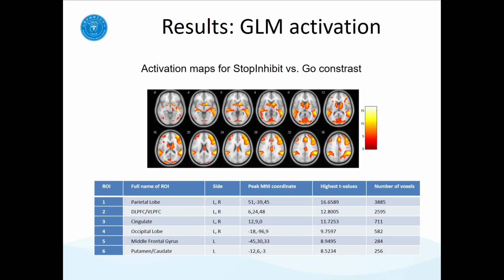Let's first look at the activation results from the GLM analysis. As shown in the figure and table, the contrast between successful stop trials and go trials revealed a series of brain activations. Overall, such activation patterns are consistent with previous research.